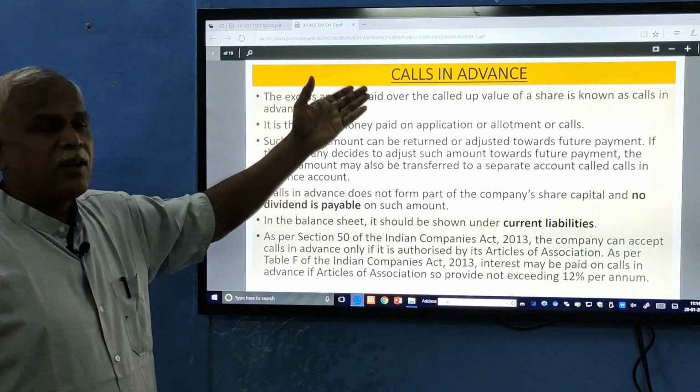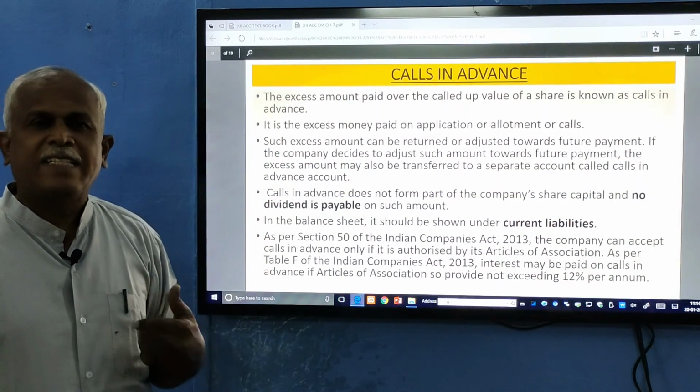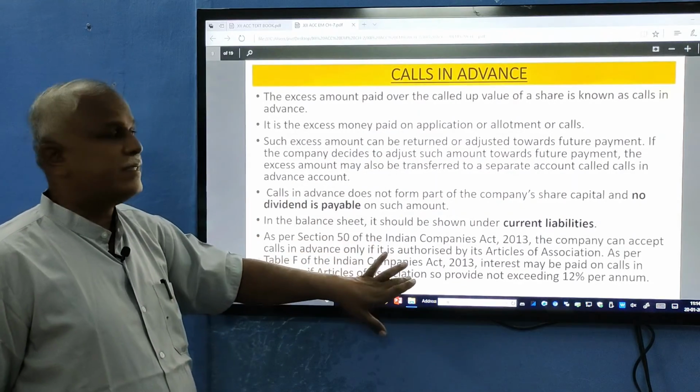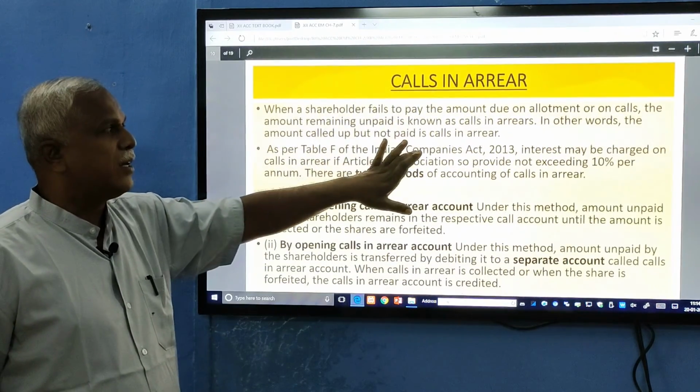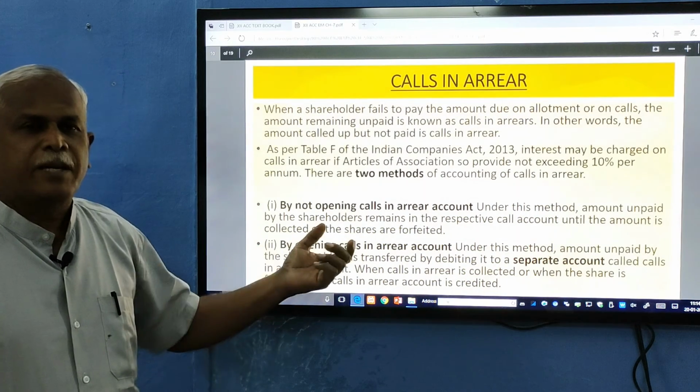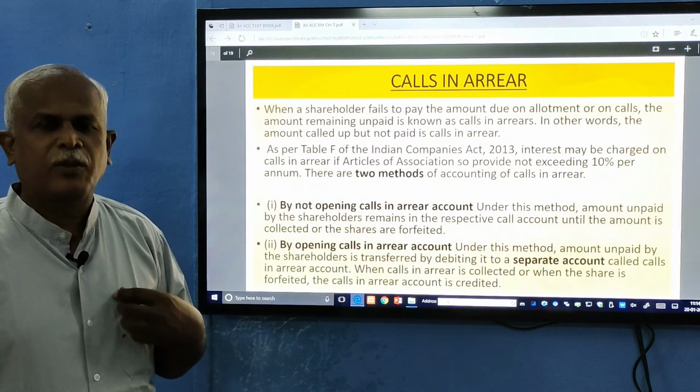And calls in advance: when money is received in excess of what is asked for, it is called calls in advance. Then how it is dealt with, and when it is not received, it is called calls in arrears. Separate illustrations are given, kindly go through them.